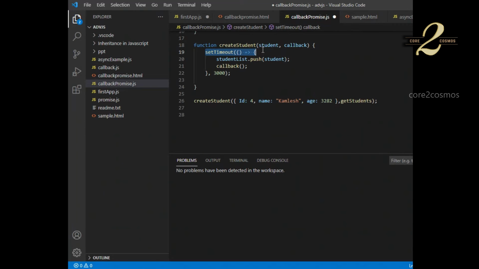So normally what will happen? Some response will take more time, and by that time some other operations would have already happened. So we have to wait and then call another method, right? I just wanted to replicate that scenario, and that is the reason I have used a setTimeout. It was not necessary.